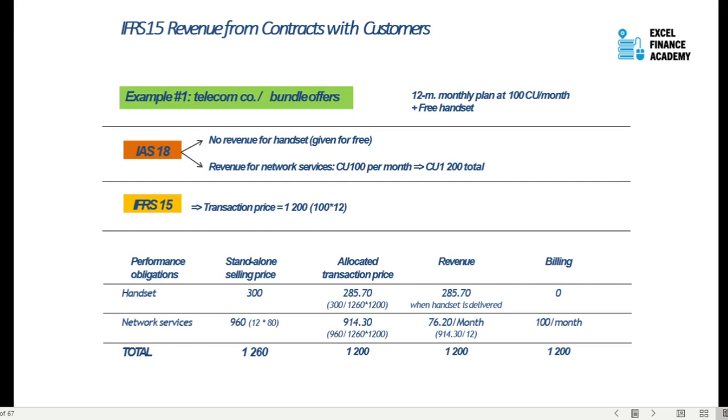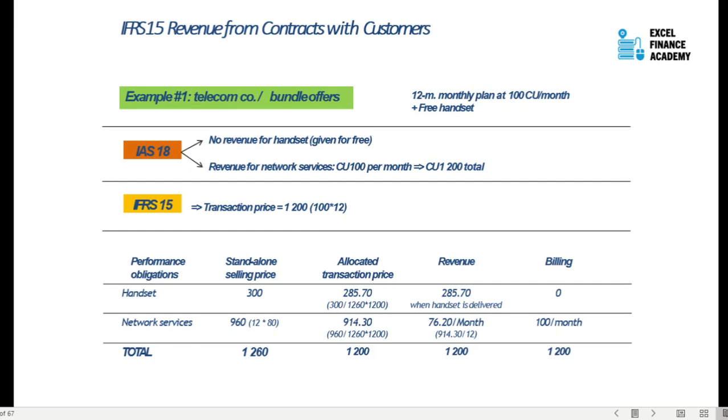Because you have allocated a certain amount of money now already, and it's already in your bank account. That's one thing. The second thing is the profitability would also be impacted in the future, because you will be showing a higher profitability in the future, while you are showing a higher loss in the current period, because the cost of the handset will be recognized in the month when it is sold.